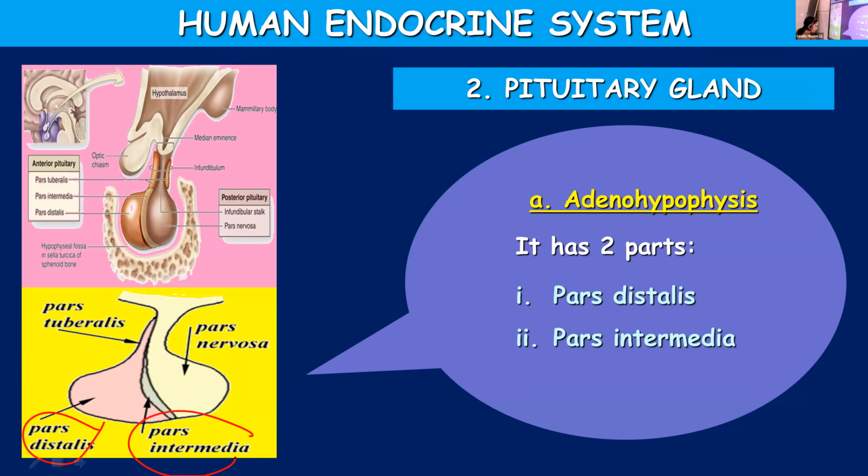Neurosecretion means storage, synthesis, and release of hormones from neurons. So these are neurons which produce hormones. So specialized nerve cells are there in hypothalamus, which will release different types of hormones: releasing hormones, inhibiting hormones, and then oxytocin and vasopressin.